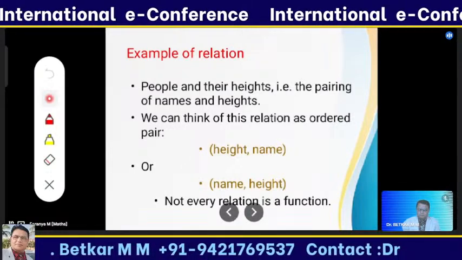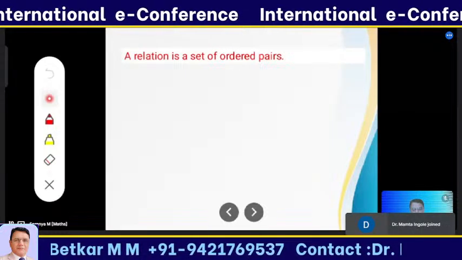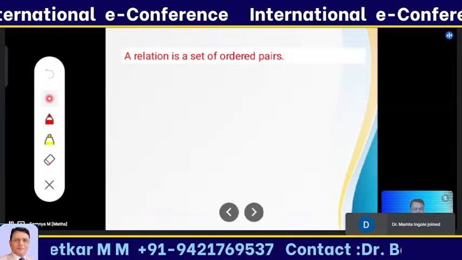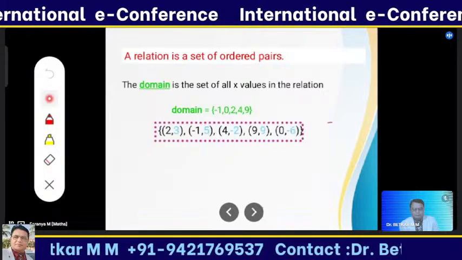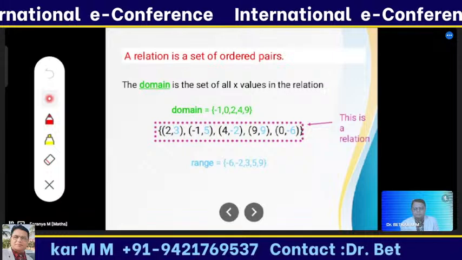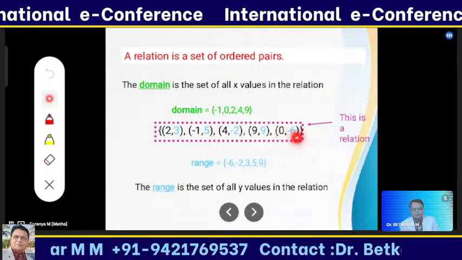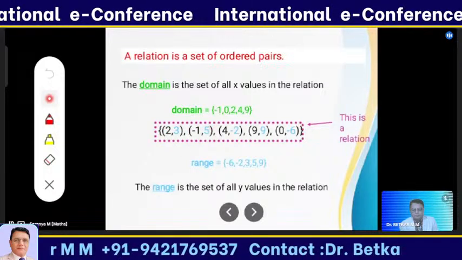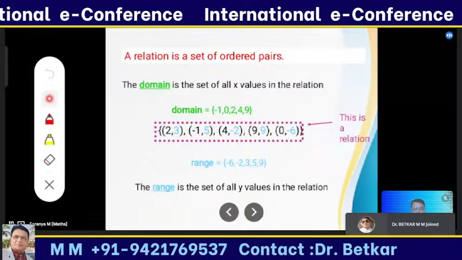Not every relation is a function, because a function has a condition. I'll tell you about the function later. Now, a relation is a set of ordered pairs. I'm showing you in ordered pairs. This is an example. These are called ordered pairs. The first elements 2, -1, 4, 9, 0 are called the domain set.